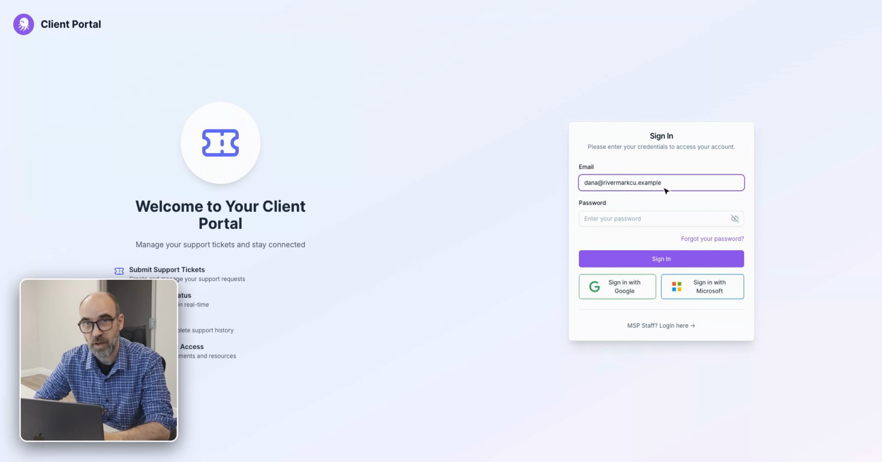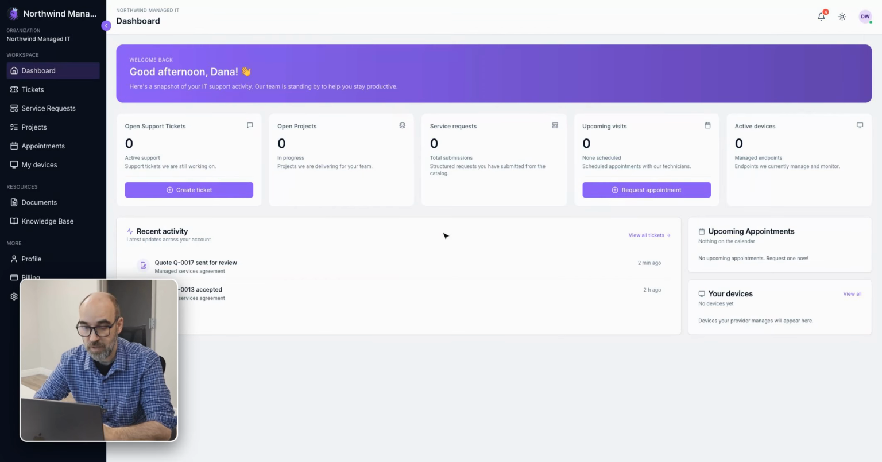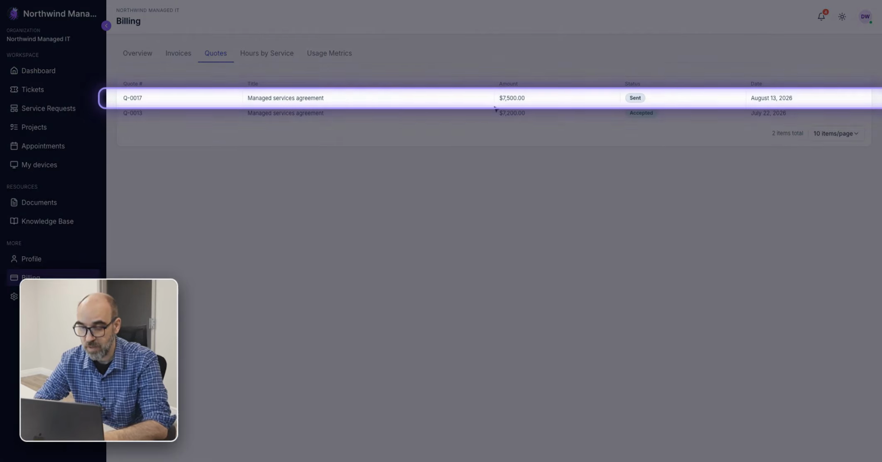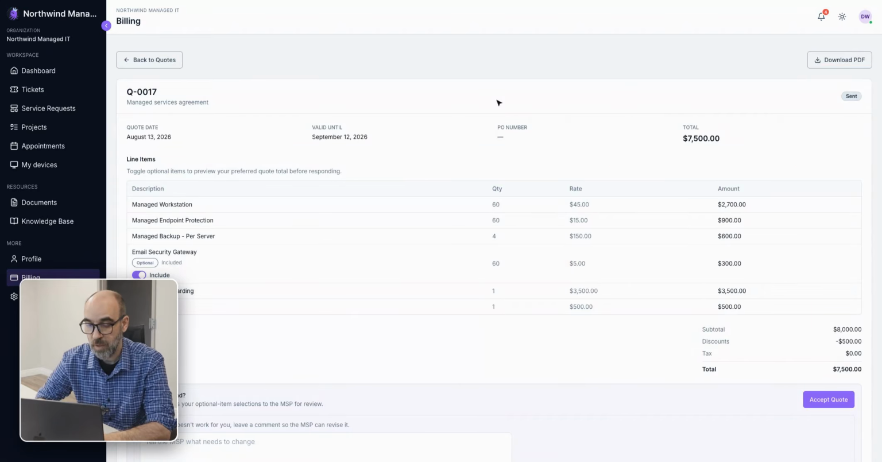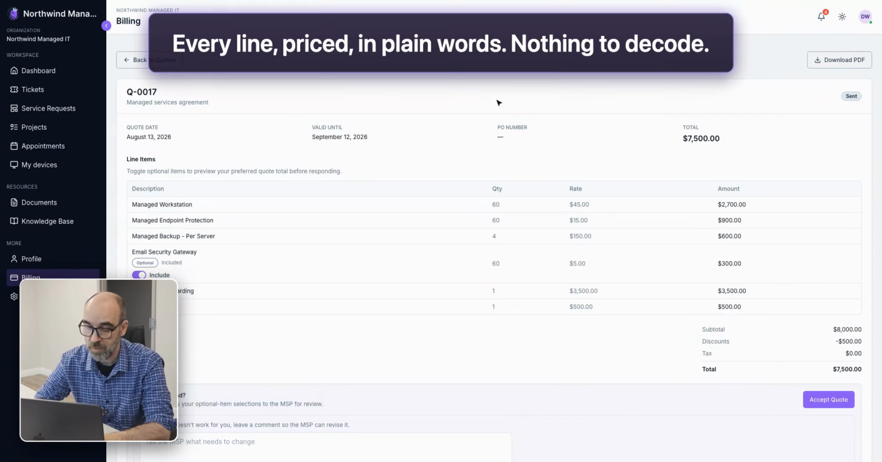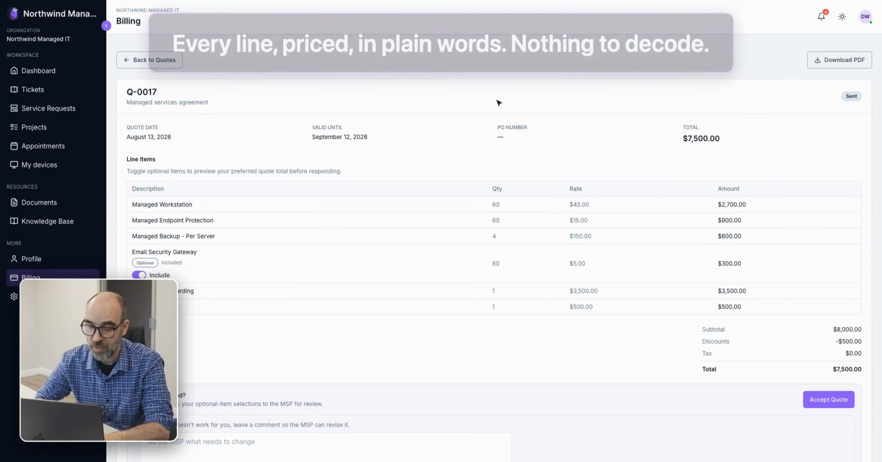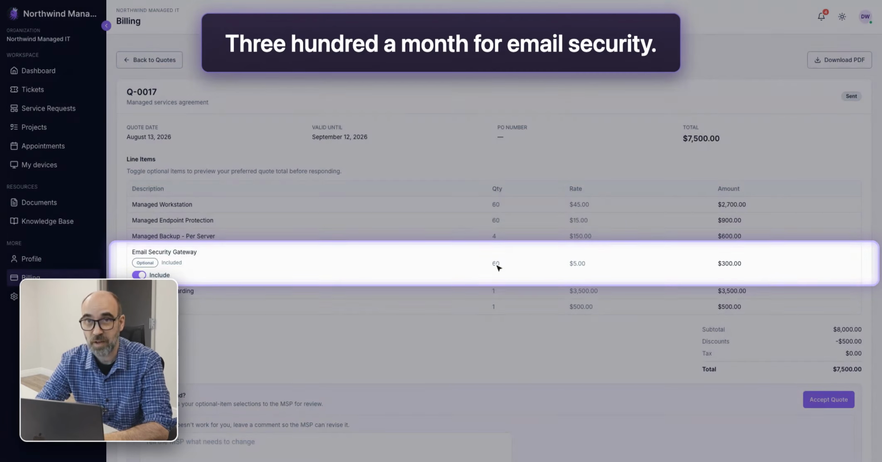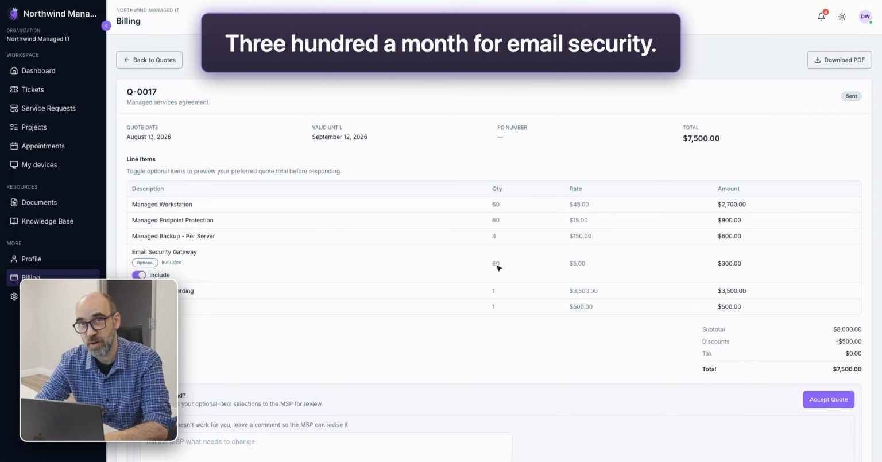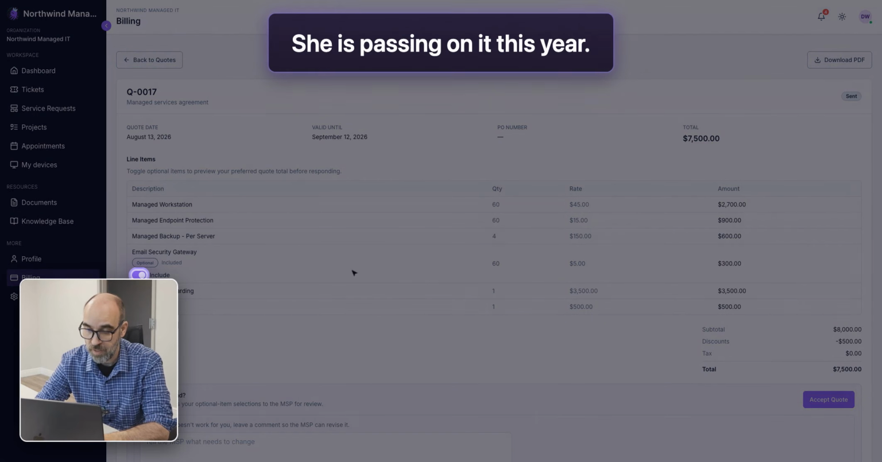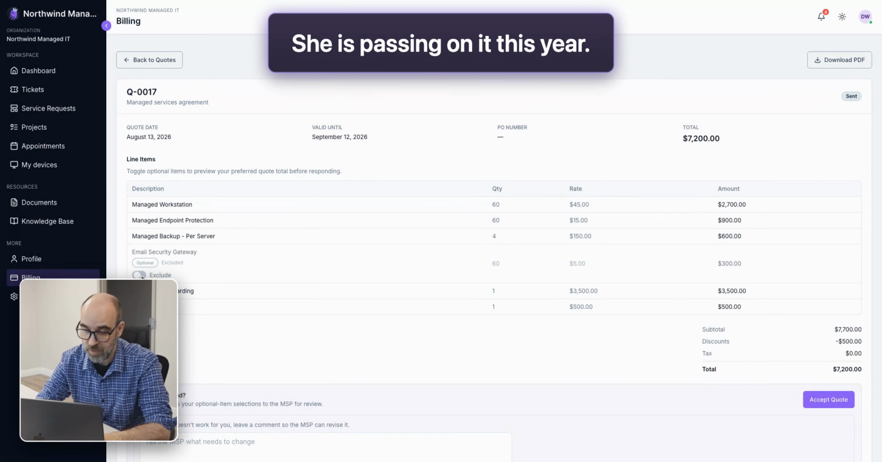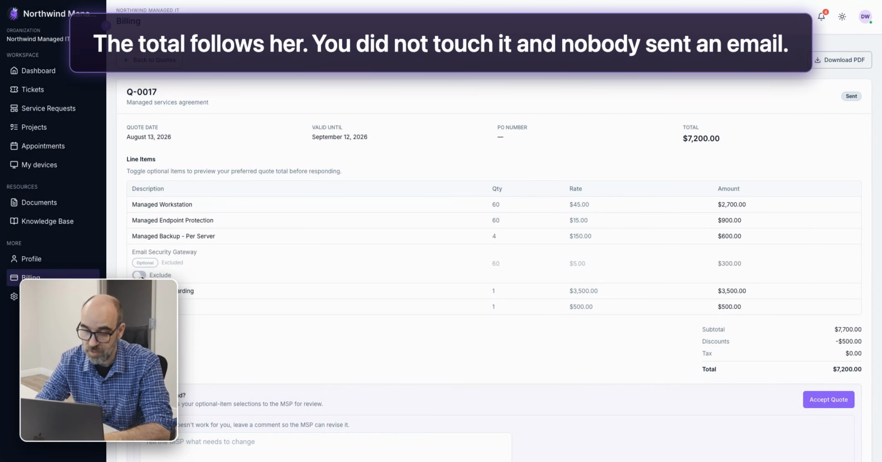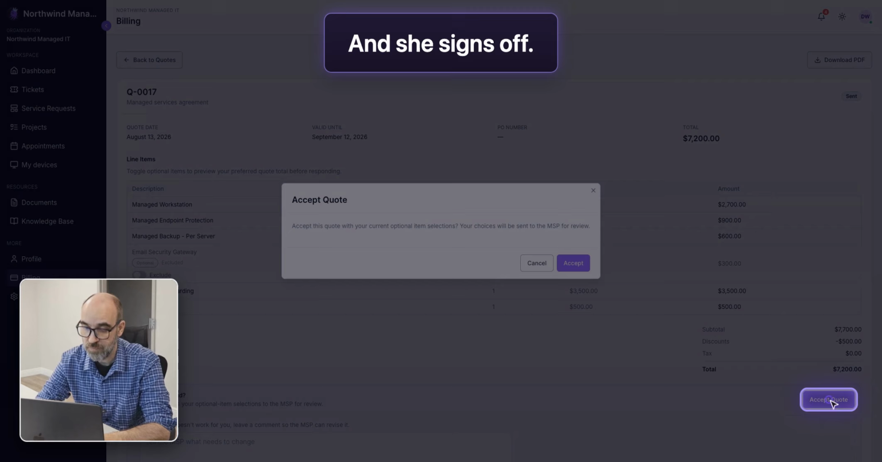So here we're on the client side, and she's going to decide. So she opens it by logging into her client portal. We don't have to worry about email attachments for this. Every line should be clearly priced, describing the services in plain words, leaving nothing unclear. We marked one line optional, so that one she can choose on her own. It's email security for $300 a month, and she'll pass on it for this year. Finally, she signs off, $4,200 a month, agreed, and ready to go.